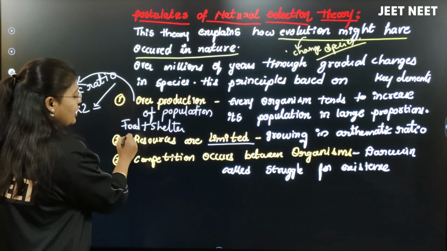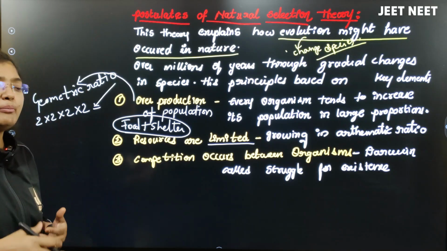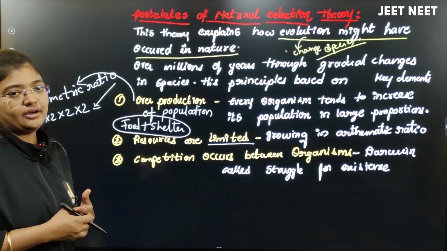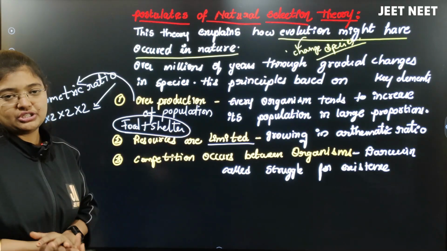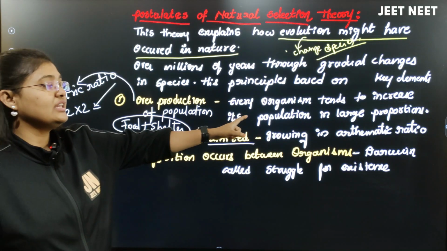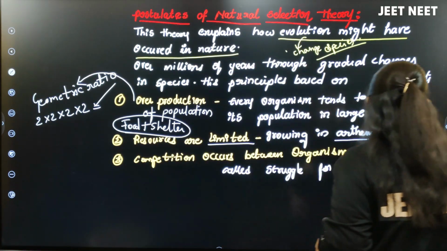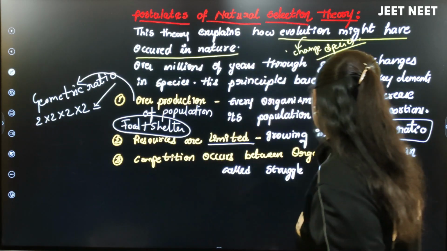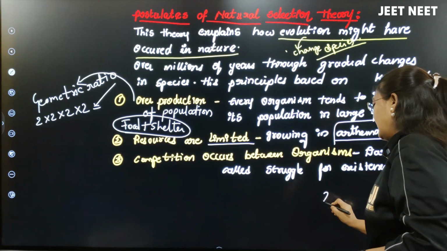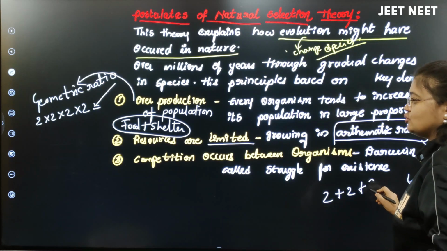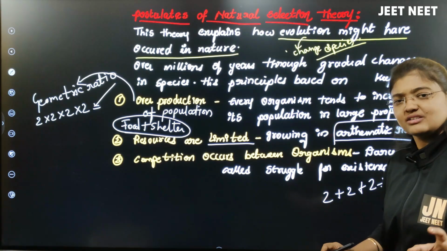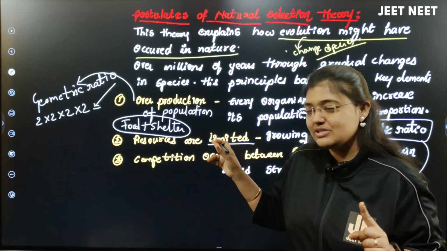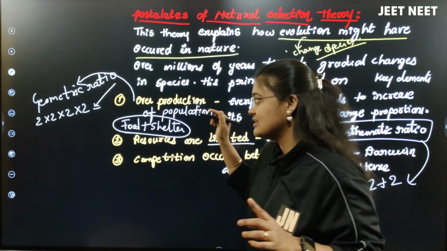Whenever organisms increase their number more and more in a large population, the resources are limiting. In which manner do the resources grow? Arithmetic ratio. Arithmetic ratio is nothing but the population growing like 2 plus 2, 2 plus 2, 2 plus 2. You just calculate. You know that, but I'm just telling you an example. 2 2s are 4, 4 2s are 8, 8 2s are 16.